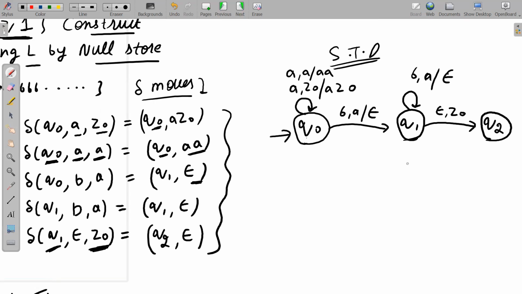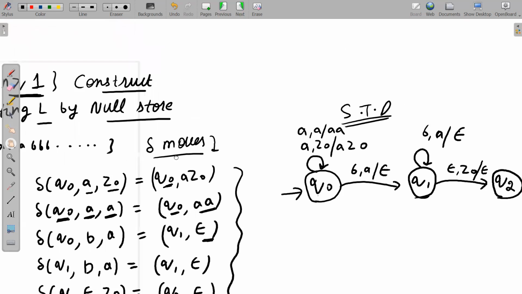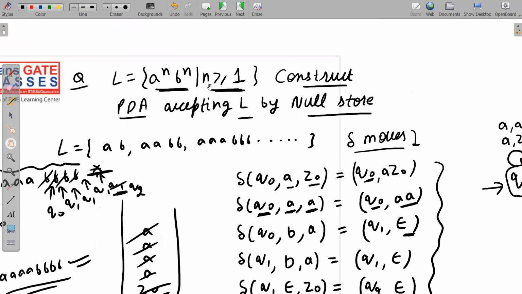Okay, yeah. And null is pushed onto the stack. That means nothing is pushed onto the stack, na? So write here null also. Yeah. This is your final state transition diagram for your PDA accepting a to the power n, b to the power n, and n is greater than or equal to 0.